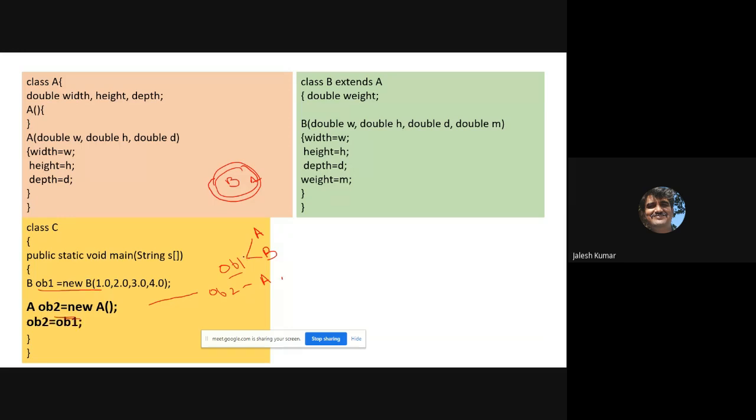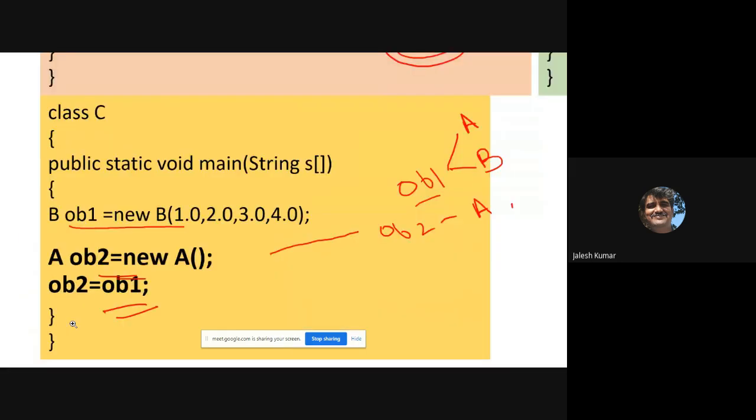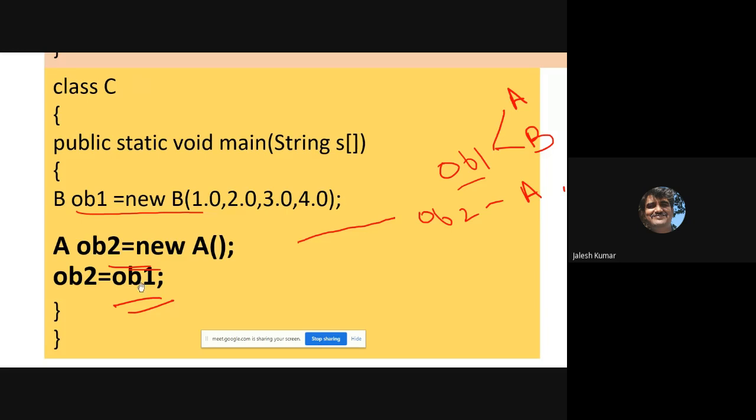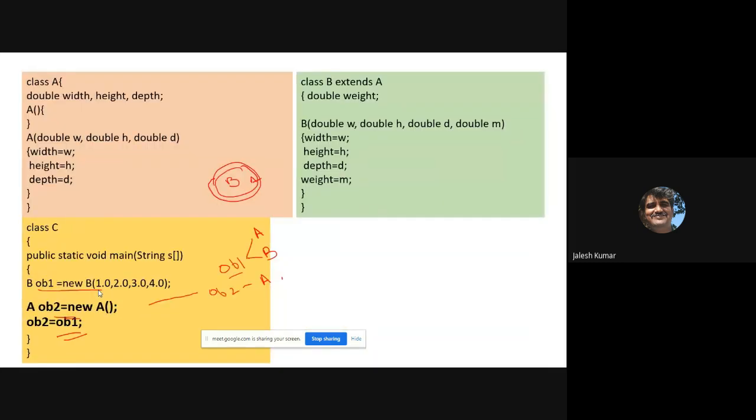Now I'll assign the objects like this. Look at it carefully. I assigned OB1 to OB2. OB1 is of type B, and OB2 is of type A. That means the object with the higher scope, OB1, I am assigning to OB2.